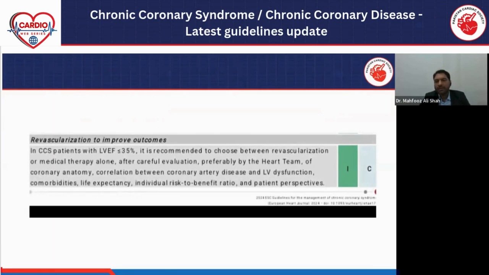Okay, I have just mentioned one class 1 recommendation for invasive coronary angiography. I will not go into detail on invasive coronary angiography. That is for patients with chronic coronary syndrome with ischemic left ventricular dysfunction, EF less than 35, who are to be chosen for revascularization or medical therapy after careful evaluation, preferably by heart team discussion, on the basis of coronary anatomy and the correlation between coronary artery disease and LV dysfunction, comorbidity, life expectancy, individual risk to benefit ratio, and patient perspective.